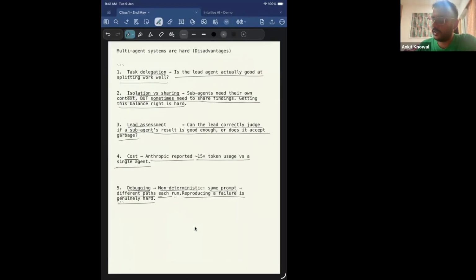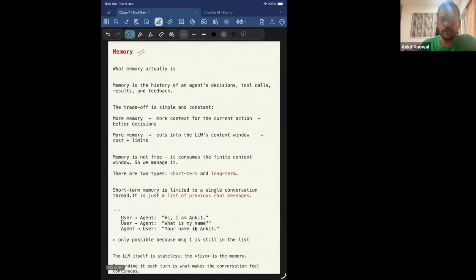But overall, my take is, if the task is simple enough, then we should use single agents itself. Most of the time, 90% of the time, we should use single agents. But if it becomes complex, then only we should go into multi-agents and this orchestration workflow. Until and unless single agents cannot solve the problem, we should not try to create a multi-agent workflow, right? Because it comes with its own challenges, which may be very daunting, right?